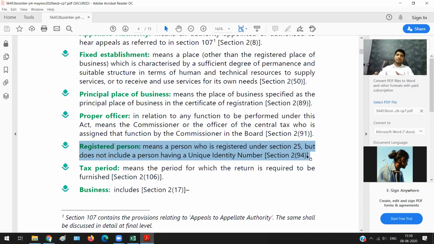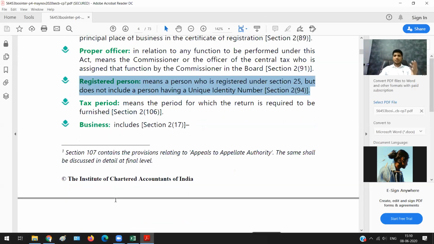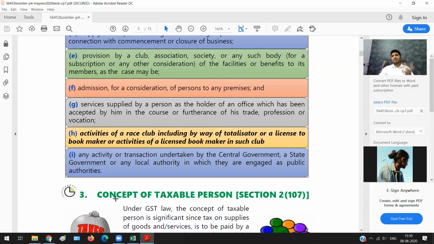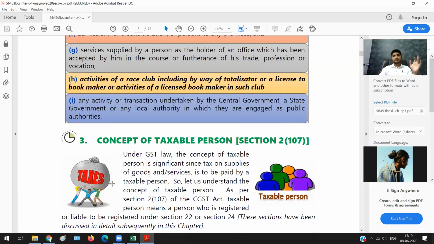So for the government to give it back, the United Nations first needs to apply. No? So for them to apply, they need to have a number. That is this number, the unique identity number. So remember one thing, for these people, none of the GST provisions are applicable, but still they will have this particular number in order to claim a refund. That's it, nothing more than that. Then there is something called tax period. Let's not talk about it as of now. Then there is business. We already studied what we mean by business. It is not very relevant for this particular chapter.